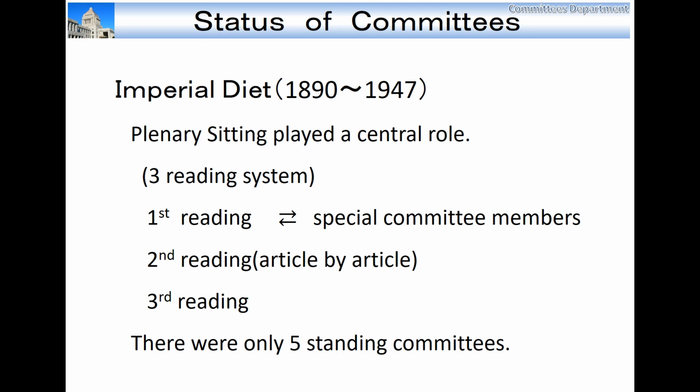In real practice, three-reading system was not strictly enforced, but formally that system was maintained. In the Imperial Diet, there were only 5 standing committees. They were the Committee on Budget, Committee on Audit, Committee on Petition, Committee on Discipline, and Committee on Proposal.